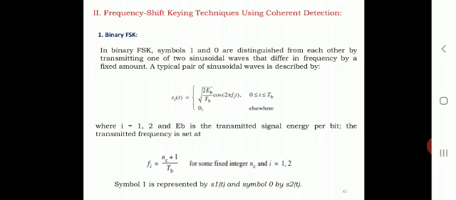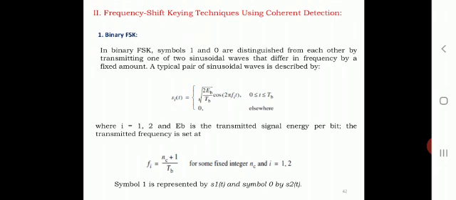A typical pair of sinusoidal waves is described by s_i(t) equals square root of 2 E_b by T_b cos(2 pi f_i t), where t is greater than or equal to 0 and less than or equal to T_b, otherwise it is 0, where i is equal to 1 and 2, because here we are considering 2 bits of data, that is 1 and 0. And E_b is the transmitted signal energy per bit.